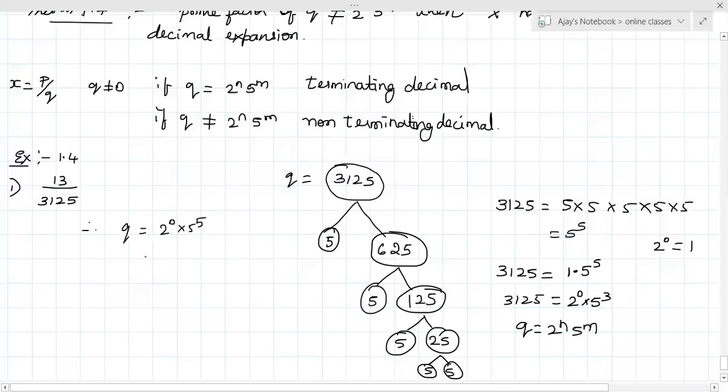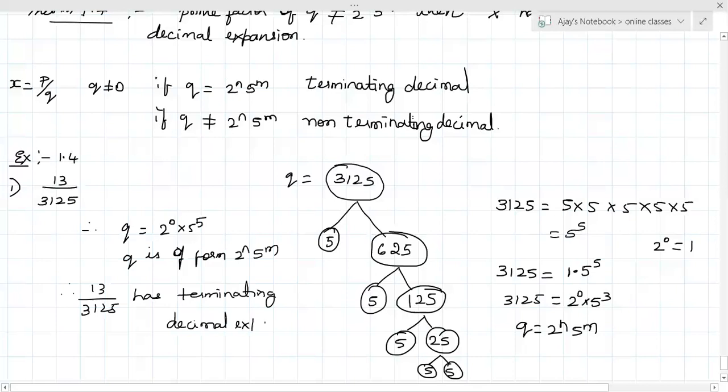So Q is of the form 2 power n and 5 power m. Therefore, 13 by 3125 has a terminating decimal expansion.